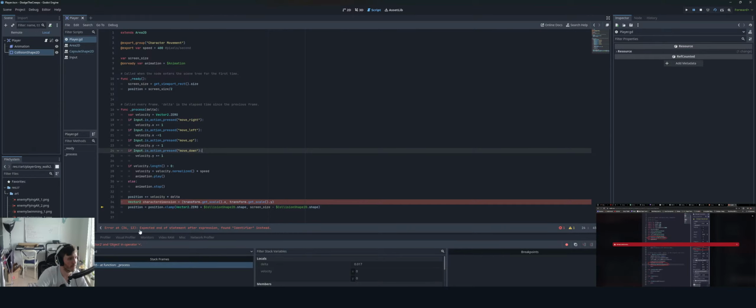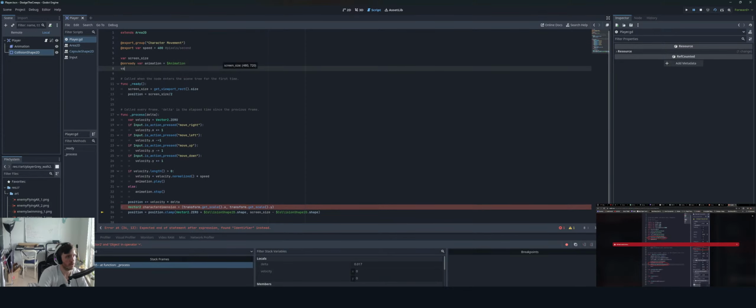What's wrong here? Let's do var character dimension. And maybe we could do this at the top. Oh yeah, because I can't declare it as a vector too. I'm doing C++ again.